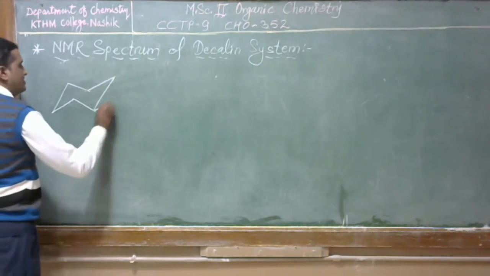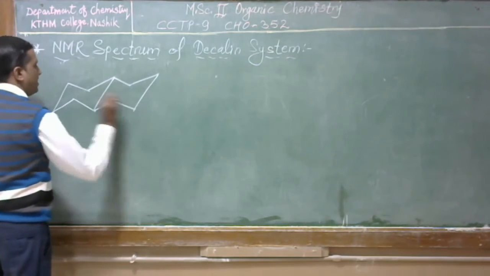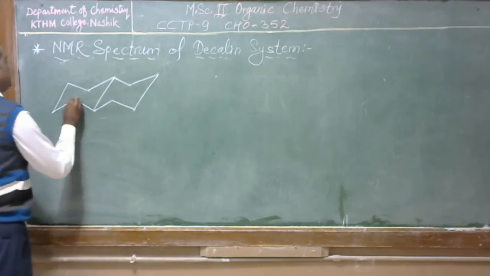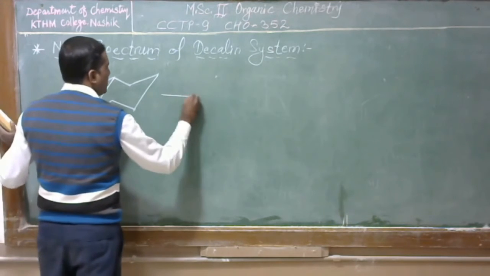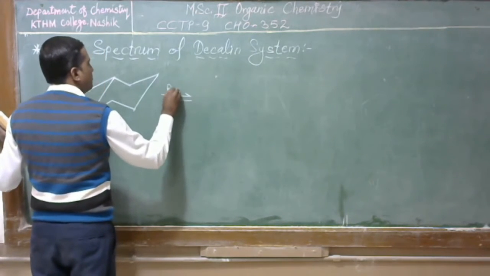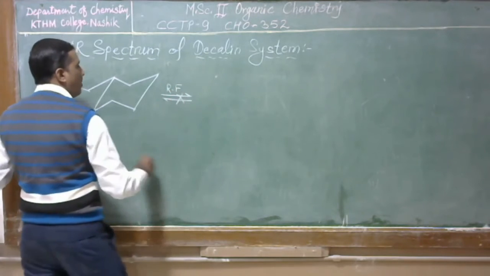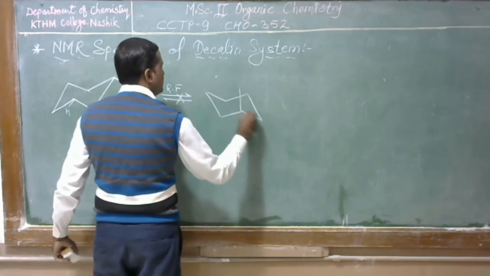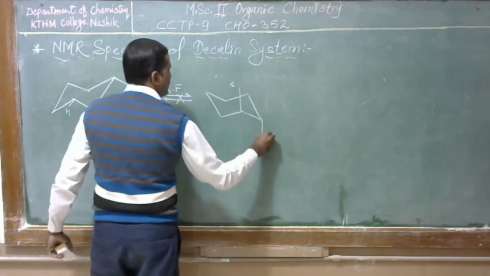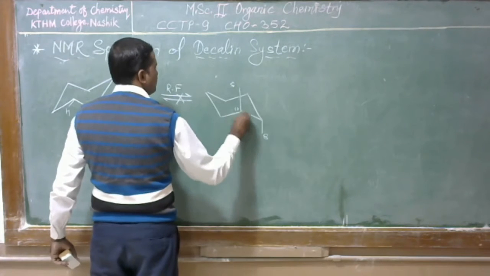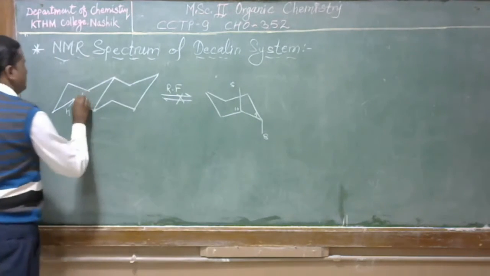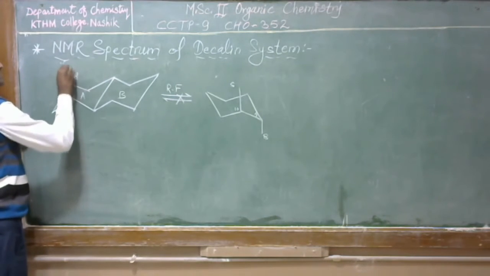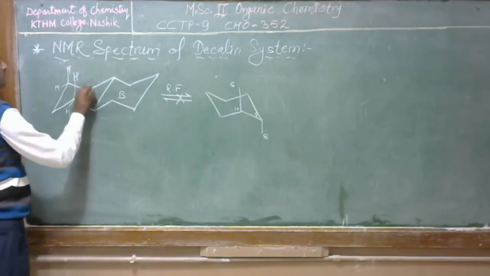We know that this trans-decalin system is a rigid structure and it does not convert from one form into another form. We can say ring flipping or ring inversion is not possible in a trans-decalin system. This is A ring, this is B ring. In the A ring, suppose we consider carbon number 1.